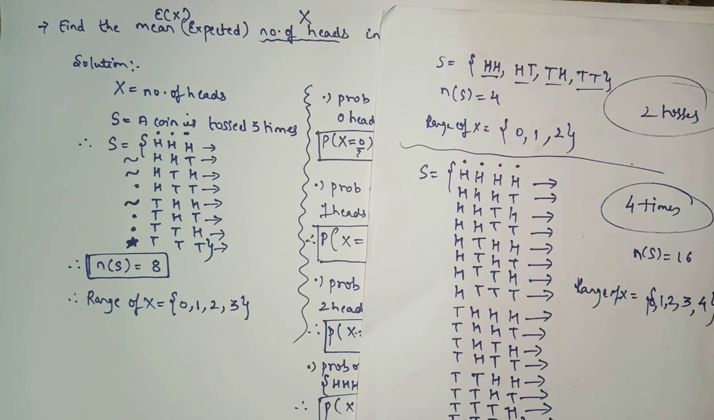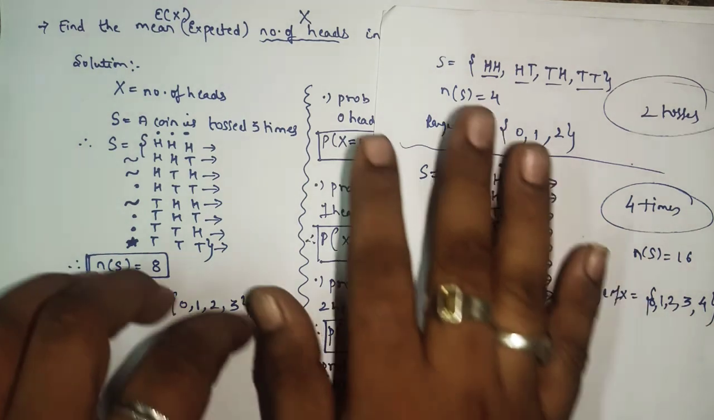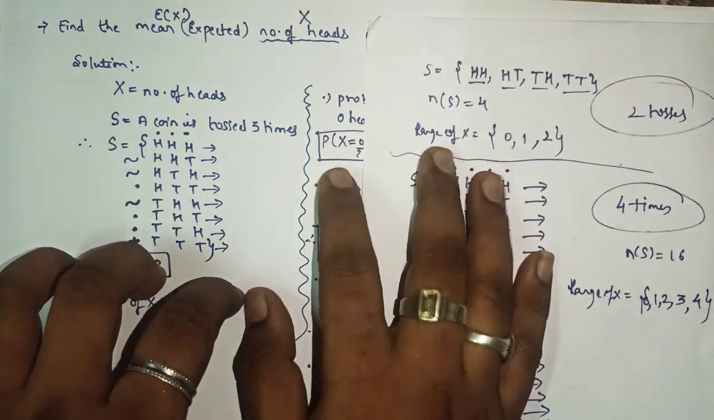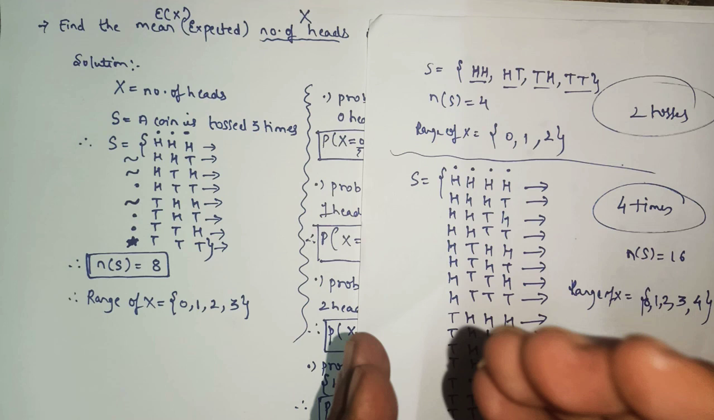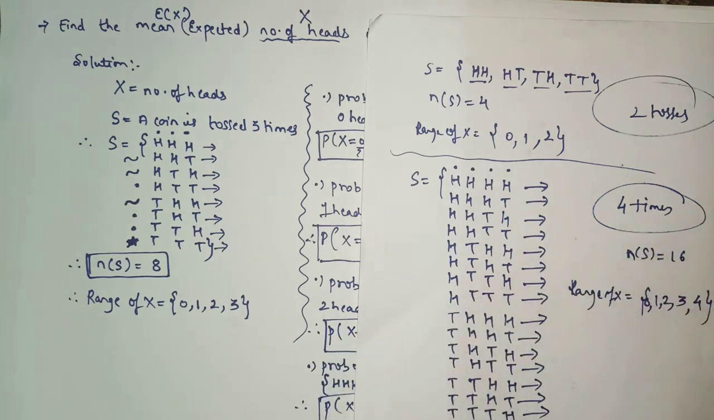So in the next lecture we'll see the sums based on dice, as this one was based on coins. Suppose one dice is thrown, or two dice are thrown, what will be the possibility, what will be the sample space, what will be the range of x, and how to find the mean when a dice or two dice are thrown.